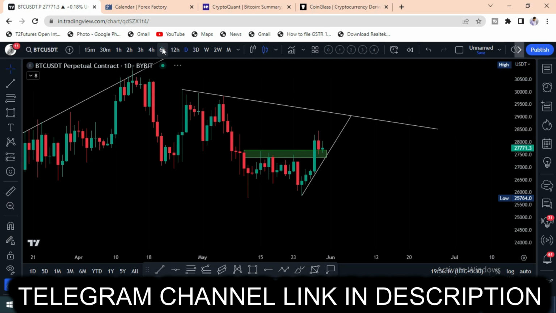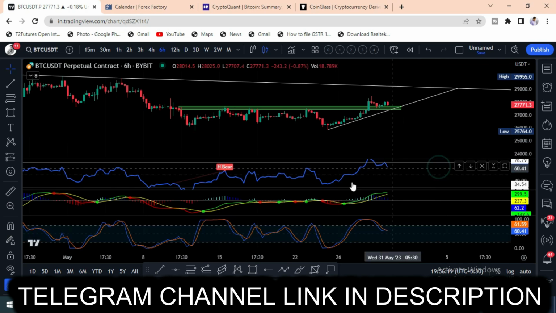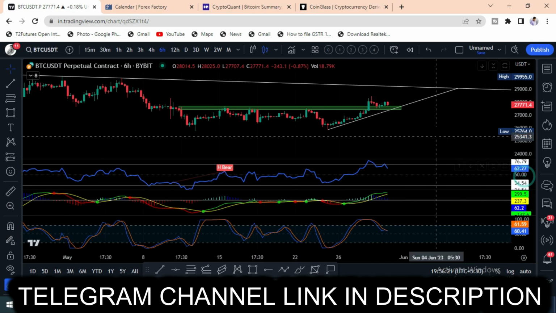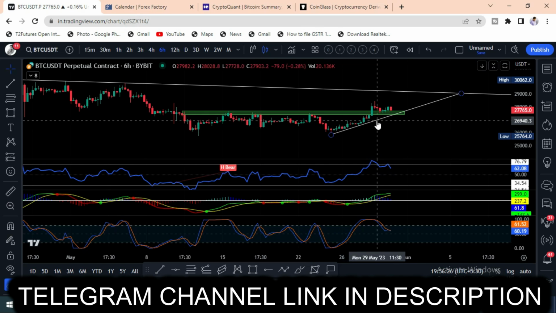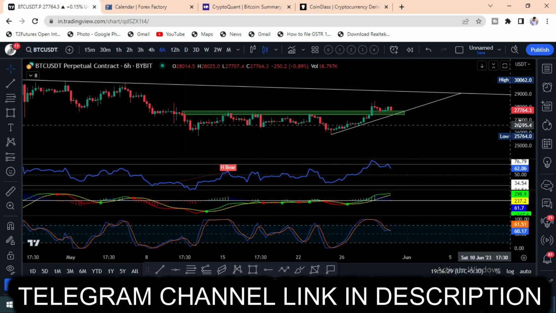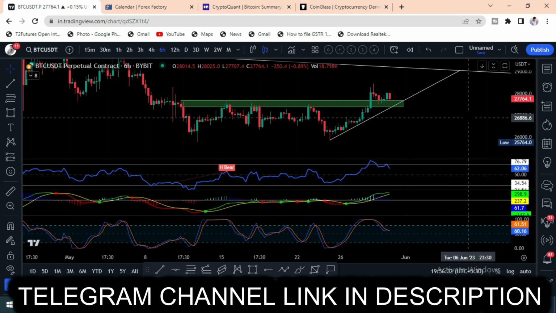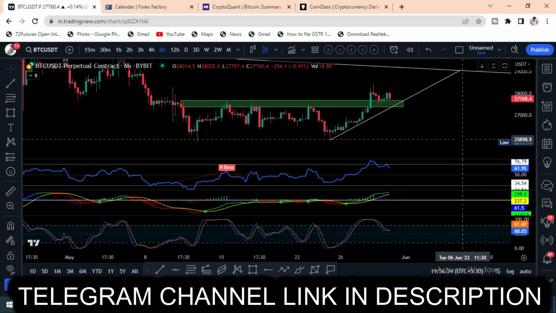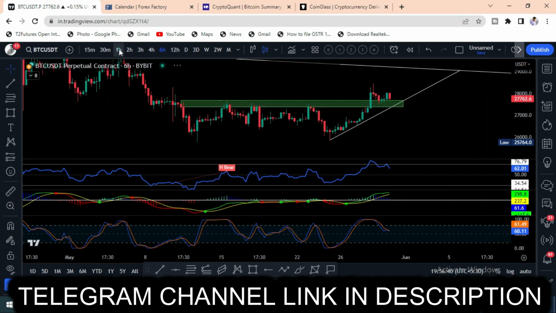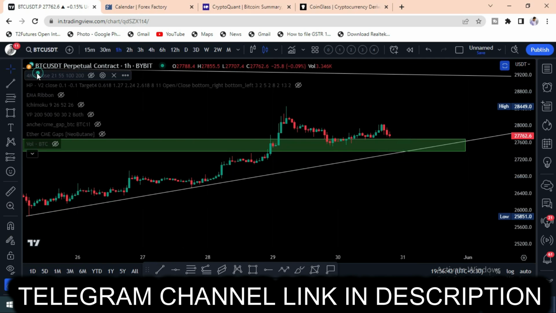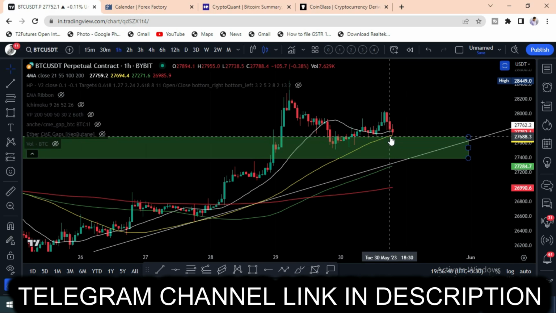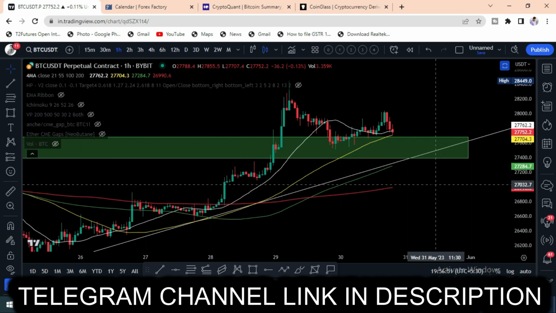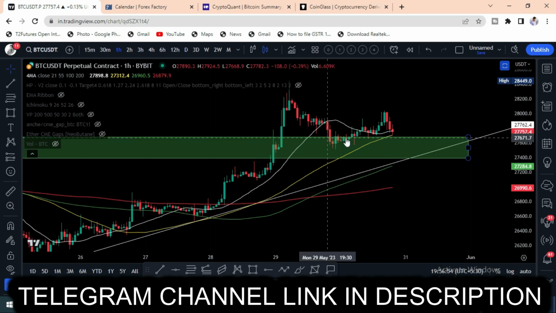And if you see the 6 hour time frame, here you will get a proper bearish divergence. So in the shorter time frame there is a correction. That correction can go till $27,000, or else it can go again till the $25,800 area. And in the 1 hour time frame, with the help of moving averages, you can find that the 50 moving average is giving support at the price of $27,700. And the same area which was a resistance crossed, now it has turned into support.